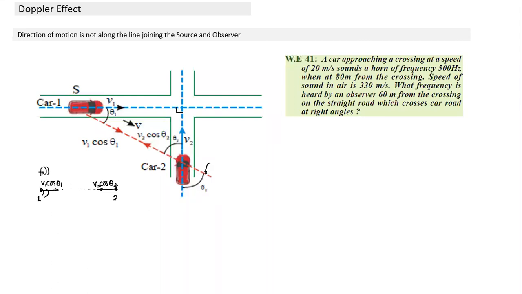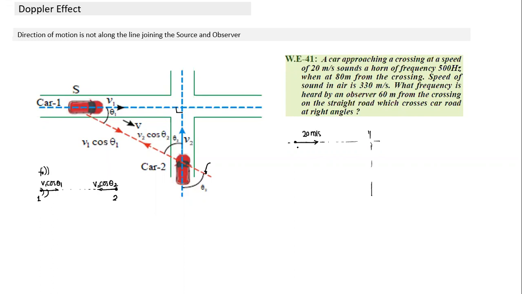So let's take a question which is something like this. A car approaching a crossing at a speed of 20 meters per second sounds a horn of frequency 500 hertz when it is at a distance of 80 meters from the crossing. So again, a similar figure, if I draw a simpler version, will look something like this. This is the first road. This is the second road. And this is the first car here. The car is approaching the crossing, meaning its direction is towards the junction. Its speed is 20 meters per second.